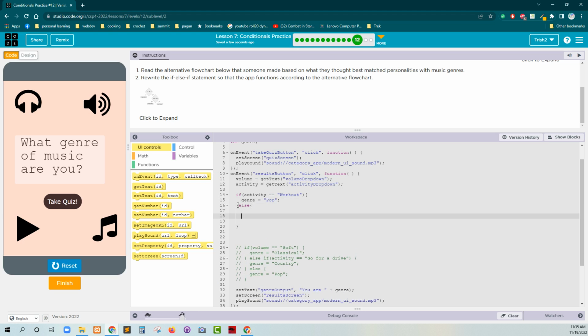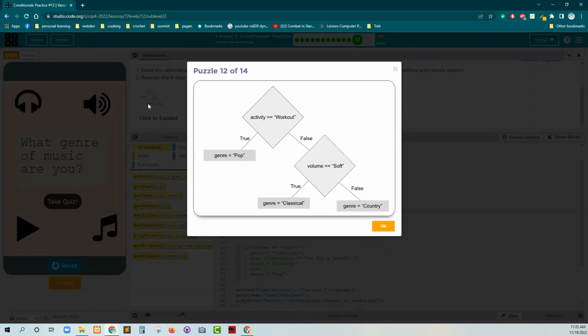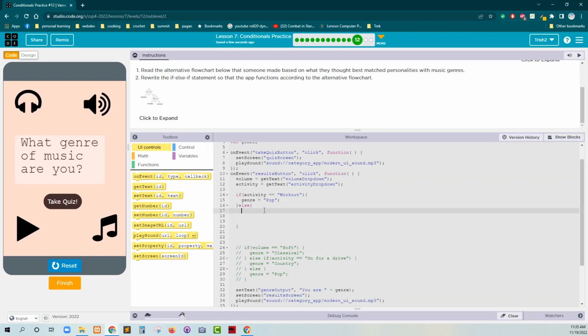And then we have two conditions inside of that, right? One of them was volume is soft. So that's what we're going to check. If volume is equal to soft, true goes to classical, false goes to country. Volume is equal to, and I think it's soft.